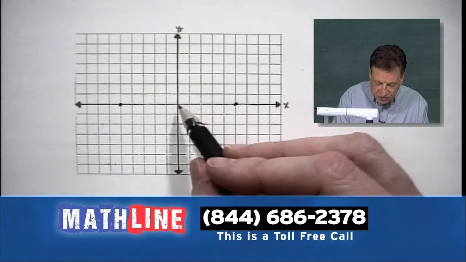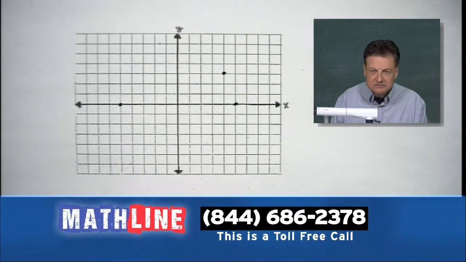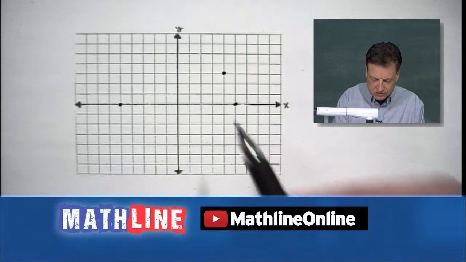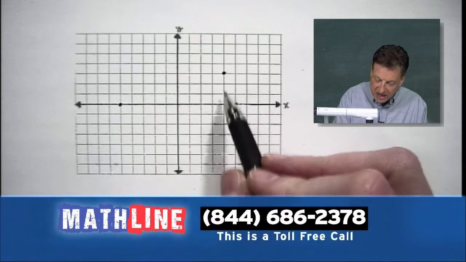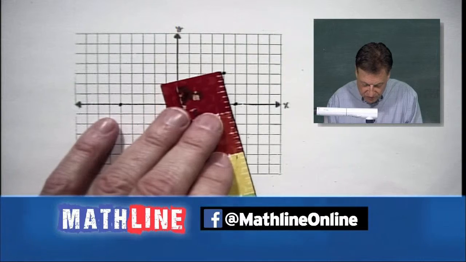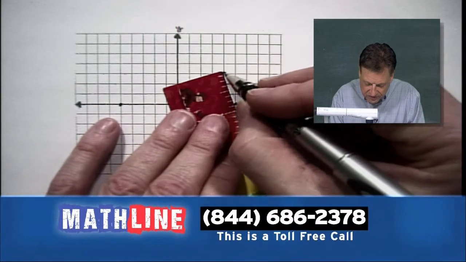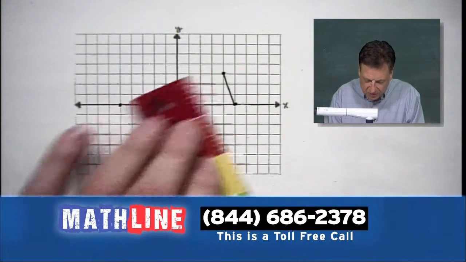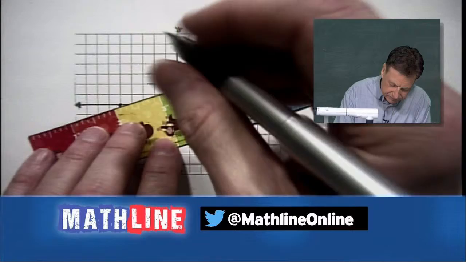Now, the next one is we're going to go over 4 and up 3. Be sure we do that in the right order: from the origin, 4 to the right and up 3. Now we need to connect the points, because we're going to form a triangle. That will give us a better idea of what we think it might be, and then we'll play with the information to figure it out for real.